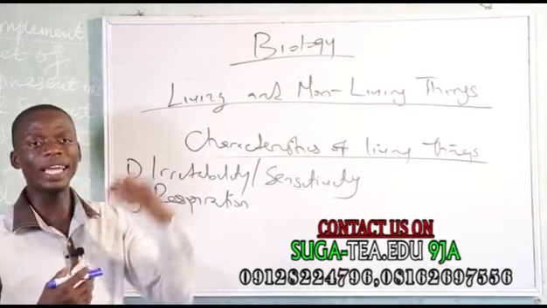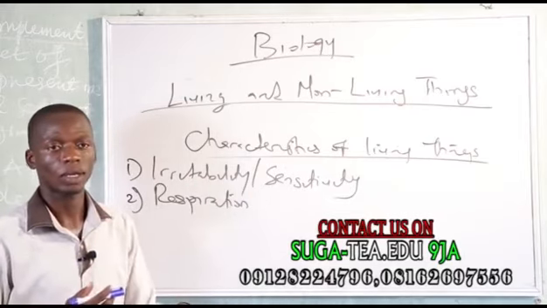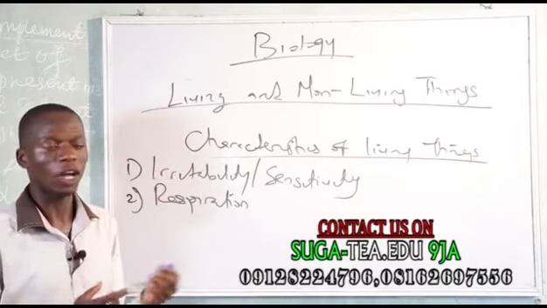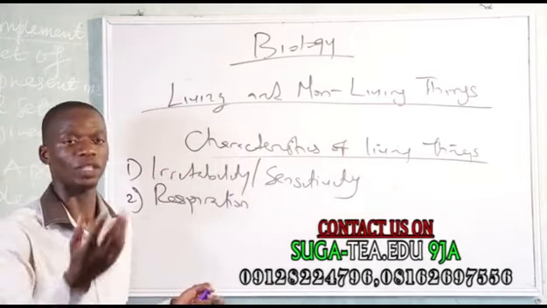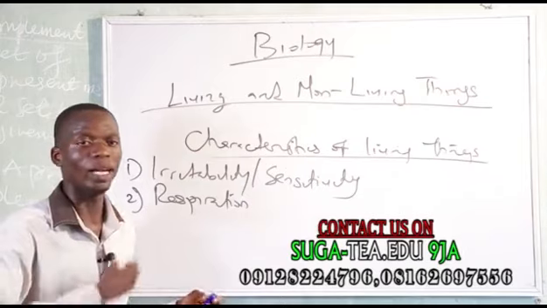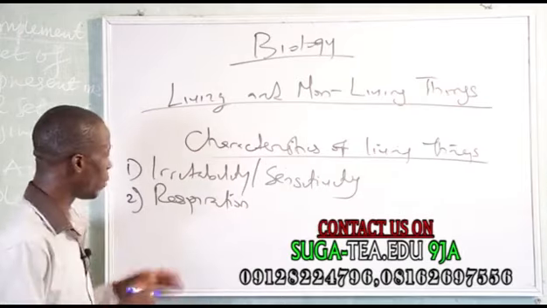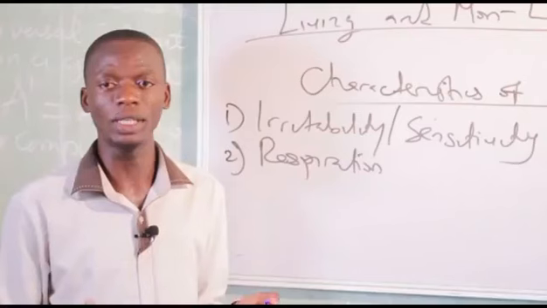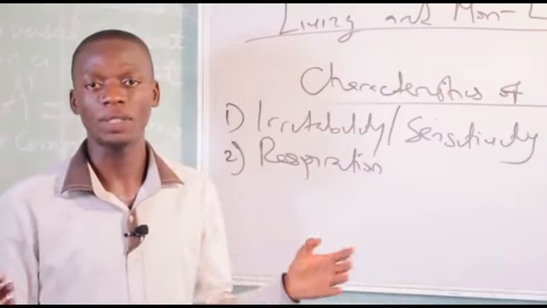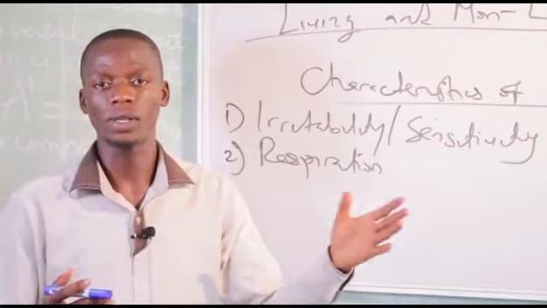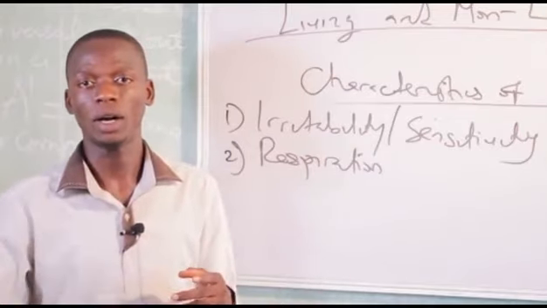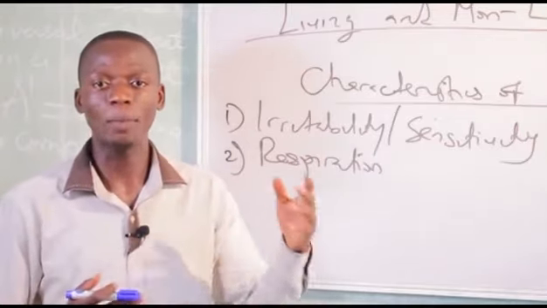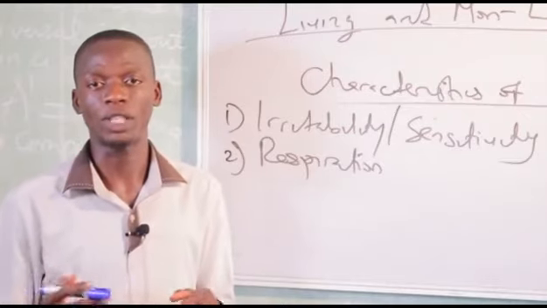The process of breathing in is called inspiration, and when you breathe out, that is called expiration. Respiration is very important, and in human beings we use lungs to breathe, while fish use gills as a respiratory organ.